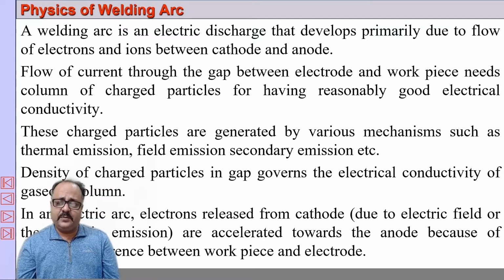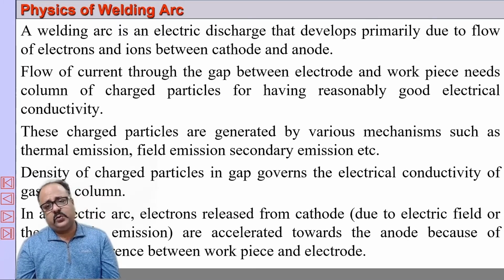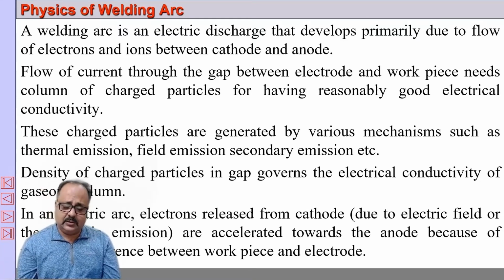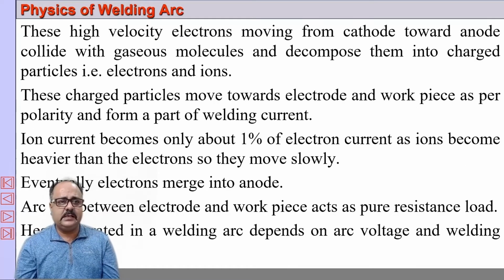So the electrons emitted from the cathode due to the heat generated in the cathode is called thermal emission. Because of the heating, the electrons are emitted from the cathode. This strikes the gaseous column, and again secondary emission of electrons takes place. The primary and the secondary electrons then strike the anode, and the positively charged ions move towards the cathode. Therefore 2/3 of the heat is generated in the anode, and 1/3 of the heat is generated in the cathode. So this is the basic fundamentals, or physics, of the arc.